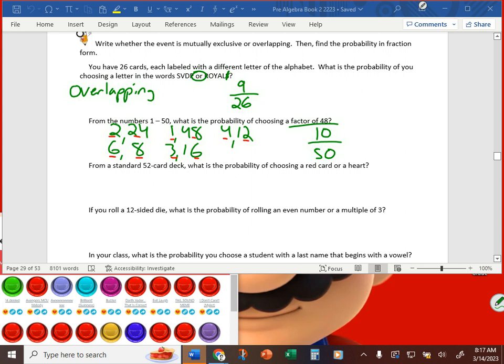From a standard 52-card deck, what is the probability of choosing a red card or a heart? There's that word or, so we've got to be a little careful here. Are there any overlapping events? Are there any common outcomes between choosing a red card and a heart? Think about that deck of cards that we used before. All hearts are red cards. So if our probability is choosing a red card or a heart, first of all, how many red cards are there in a 52-card deck?